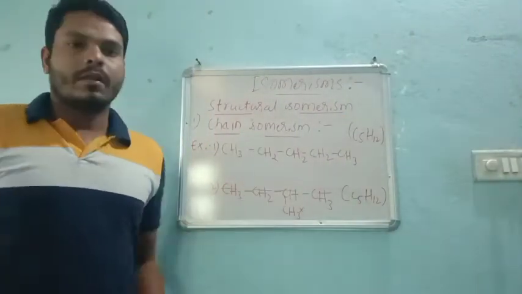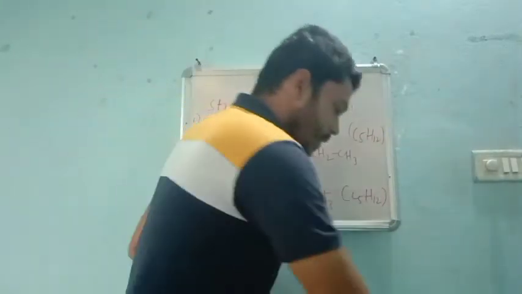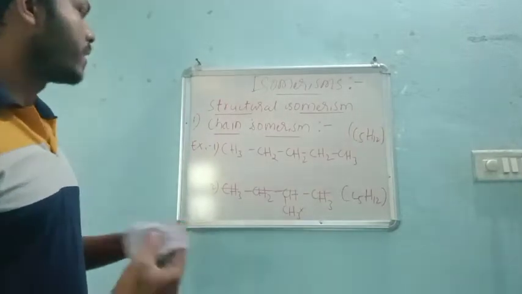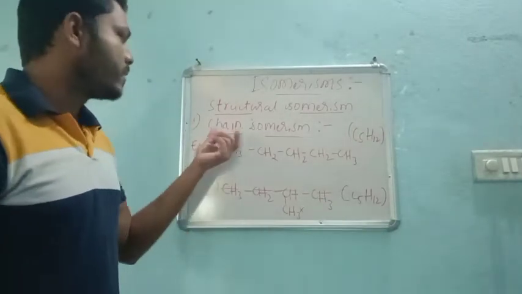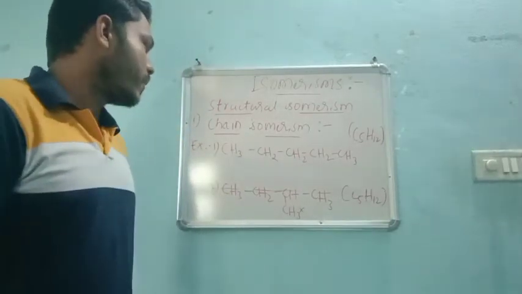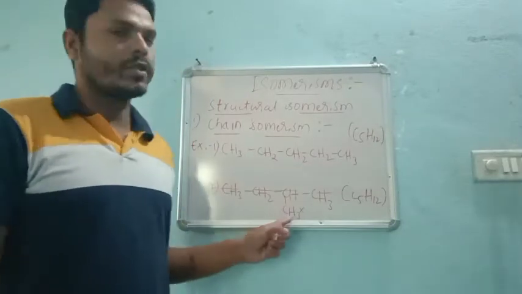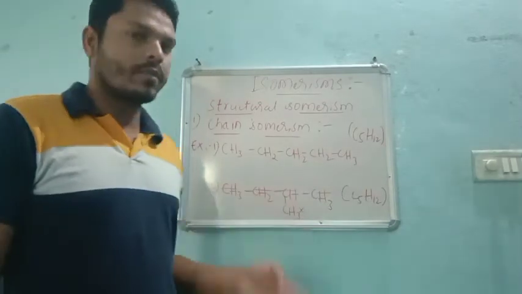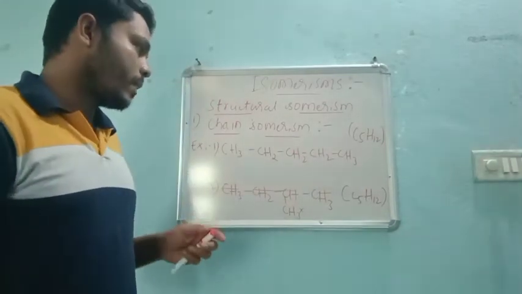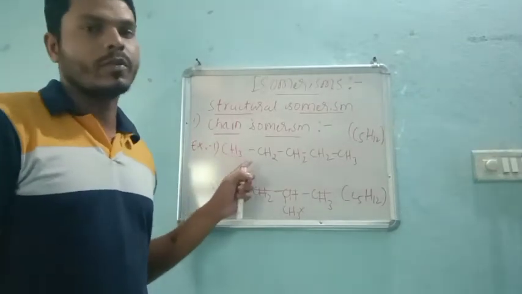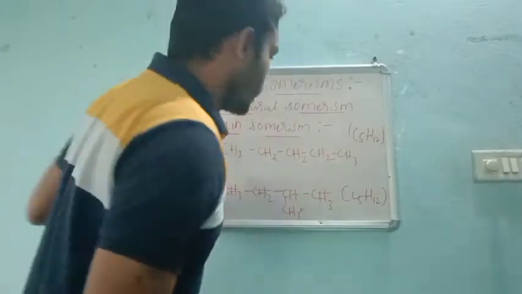Good morning, everyone. In the last class, we completed one type of structural isomerism, that is chain isomerism. So I repeat, chain isomers must have the same molecular formula, but they differ in their chain formation. See here, in this chain there are 5 carbon atoms, but in this other chain we can see only 4 carbon atoms. If such a difference is there in the chain, then those are called chain isomers, right?